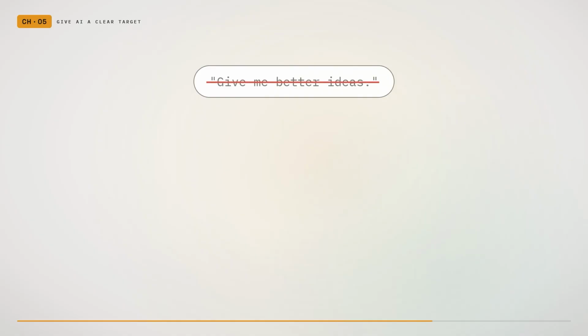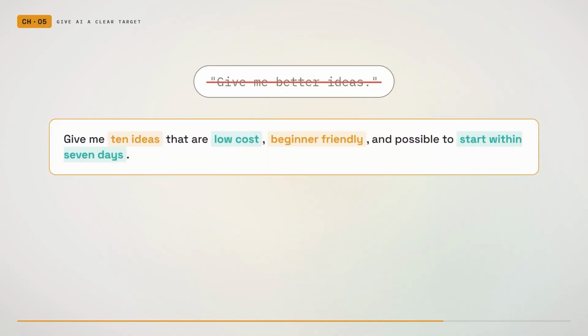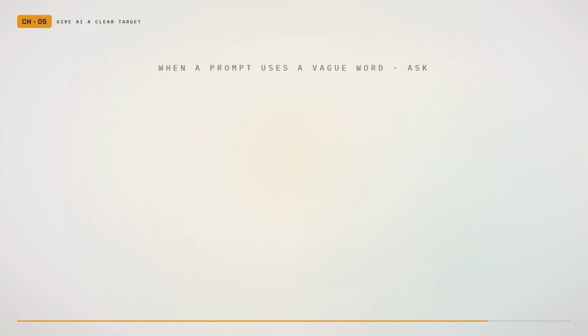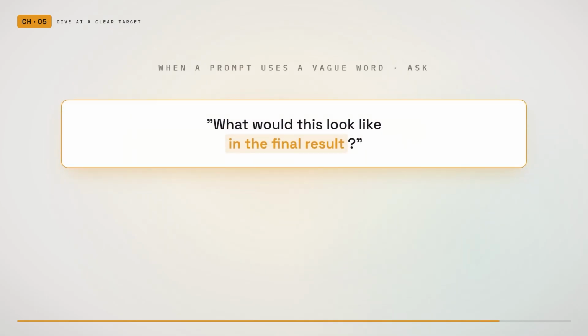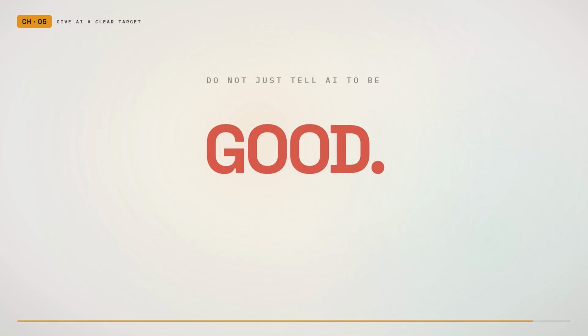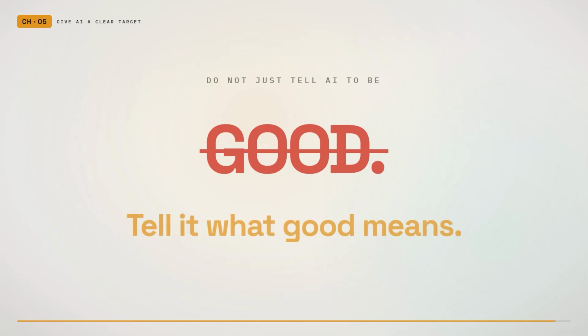Instead of saying, "Give me better ideas," say, "Give me 10 ideas that are low-cost, beginner-friendly, and possible to start within 7 days." Clear standards produce clear answers. Whenever a prompt includes a vague word, ask, "What would this look like in the final result?" Then place that description inside the prompt. Do not just tell the AI to be good. Tell it what good means.